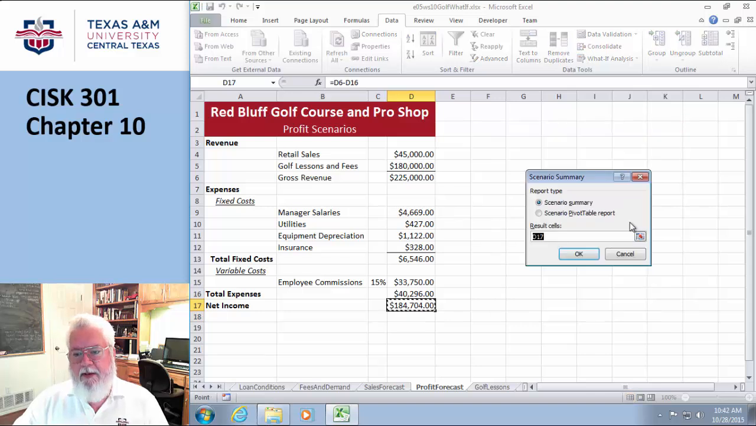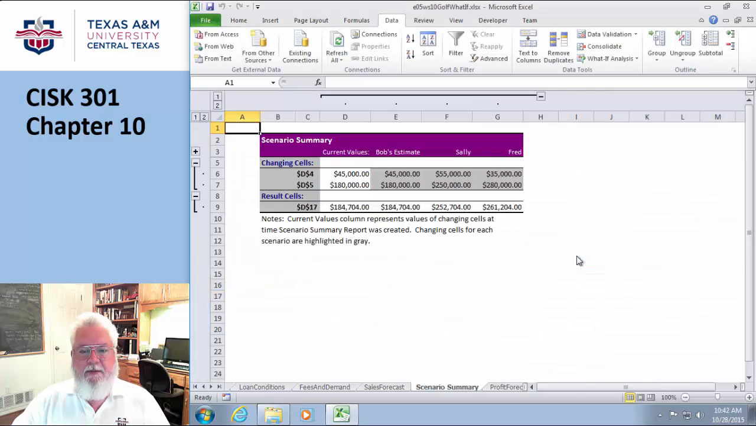So I'm going to hit summary, and one of the ways you can do this is what's called a scenario summary. That makes sense, right? And where do you want to put this? And whammo. So here's the current values. Here's what Bob's estimates were. Here's Sally's estimate. Here's Fred. So you can just see them all, and that's pretty cool.